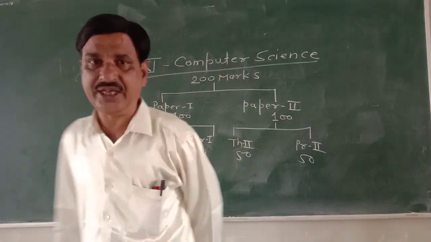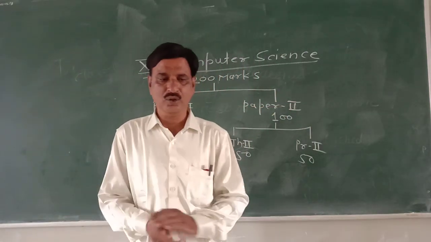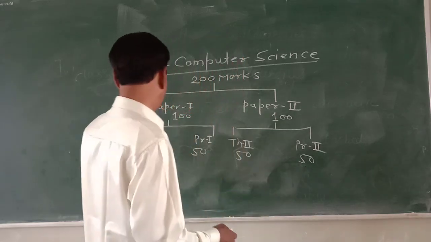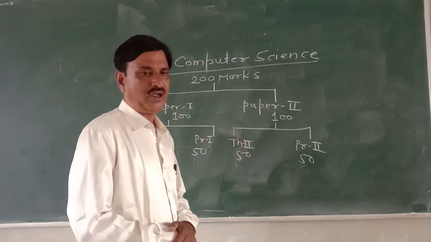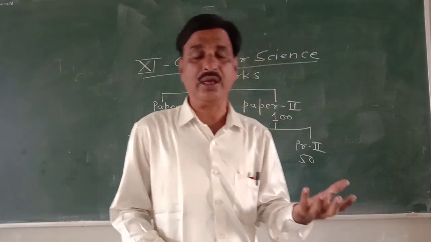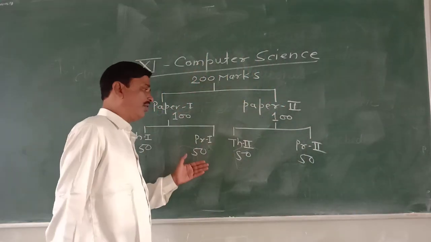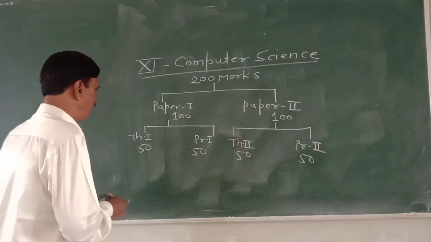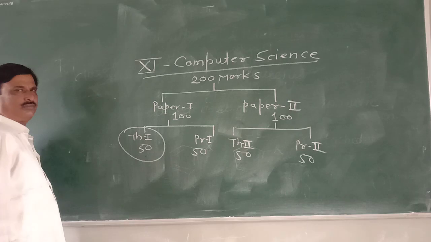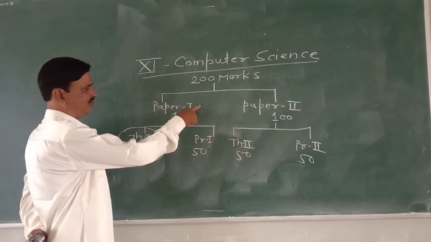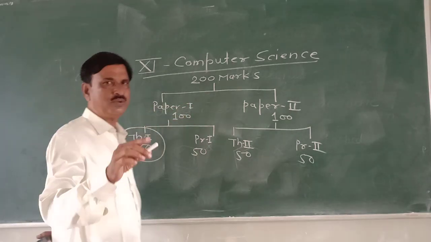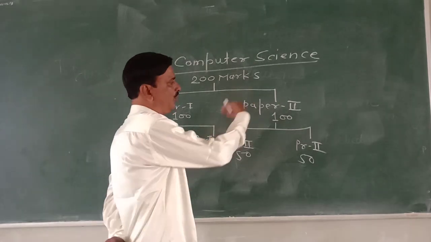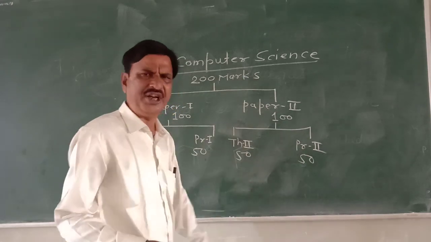Now we will see, in short, what we are going to study in both the papers, in theory and practical. So I think we will start from paper first, 100 marks, in which we are going to start theory. Then we will see practical, then we will go on to the second paper in detail, no problem.